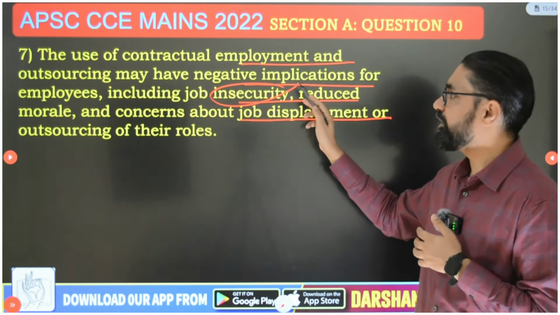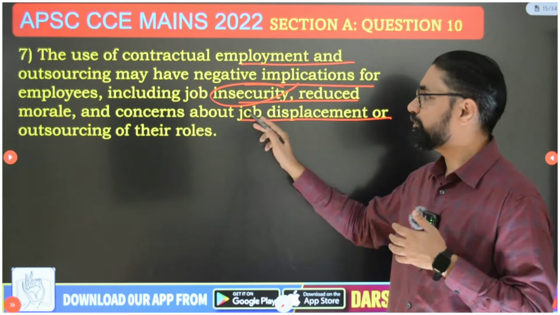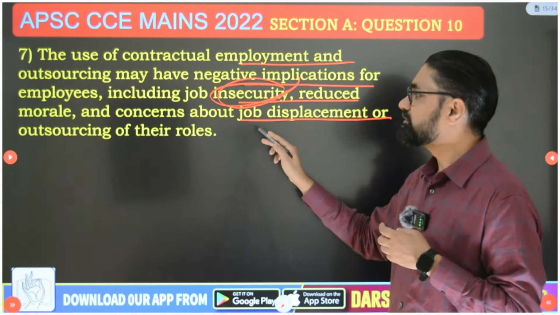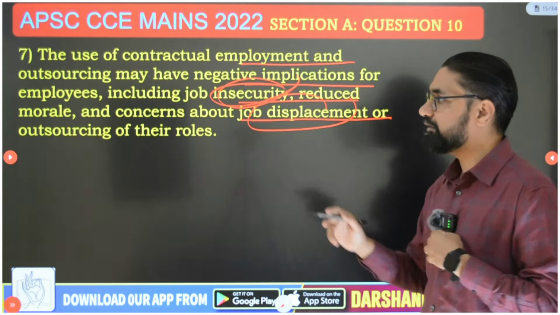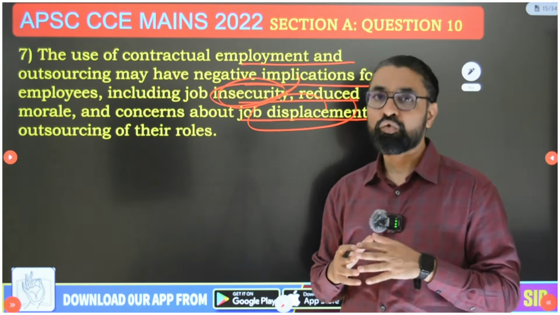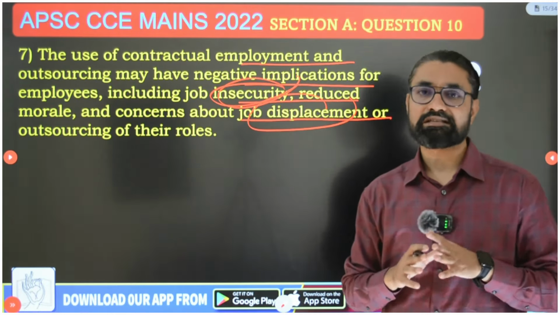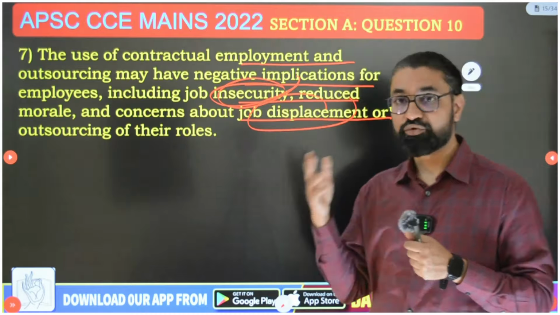So the use of contractual employment and outsourcing may have negative implications for employees, including job insecurity, reduced morale, and concern about job displacement and outsourcing of their roles. And that's the last disadvantage: how, whether it improves work culture or not.